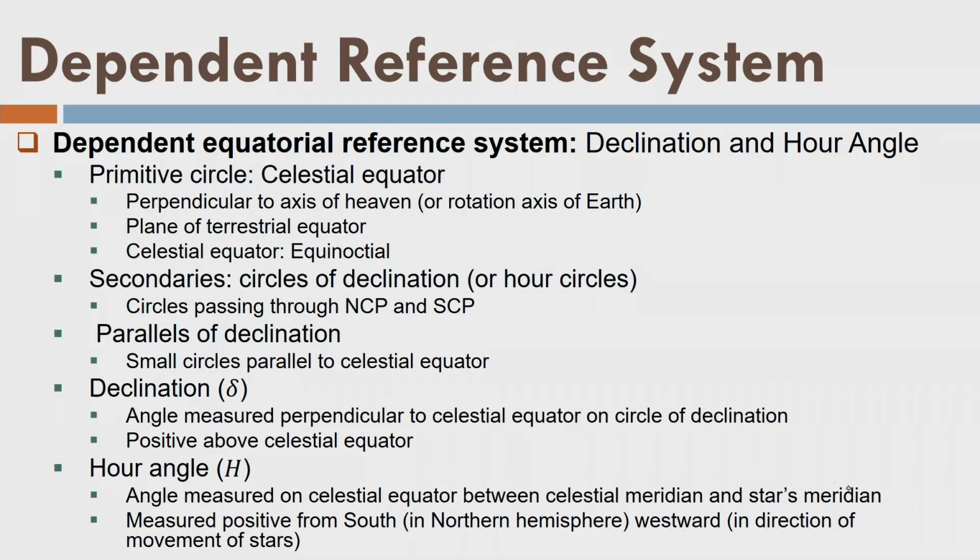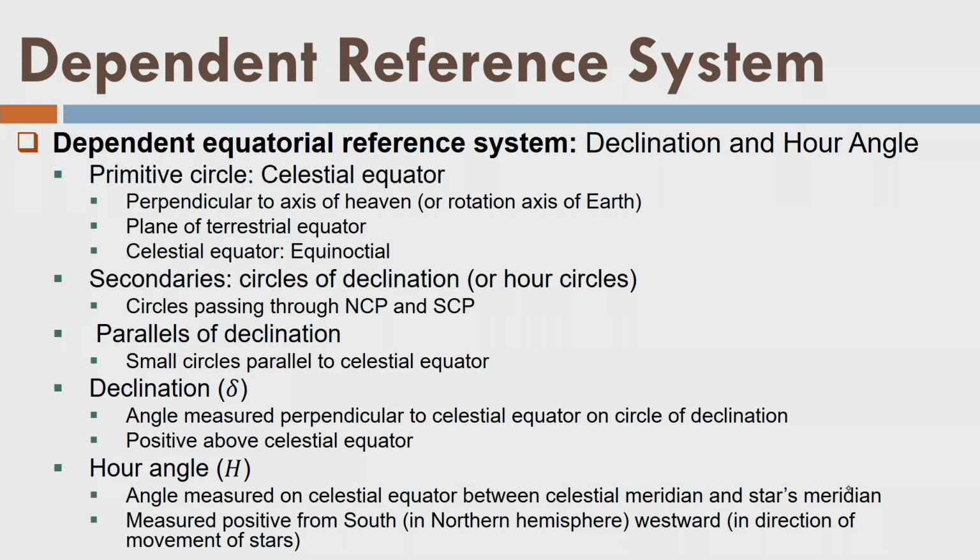So now you can imagine that meridians which are passing through NCP, SCP and their great circles will be the secondaries to the celestial equator. Okay, these secondaries are also called circles of declination or hour circles. So now if I draw any circle which is parallel to the equator, it is called parallel of declination, and we define the angle declination and hour angle with respect to equator and circles of declination or hour circles. Let us see how do we do it.